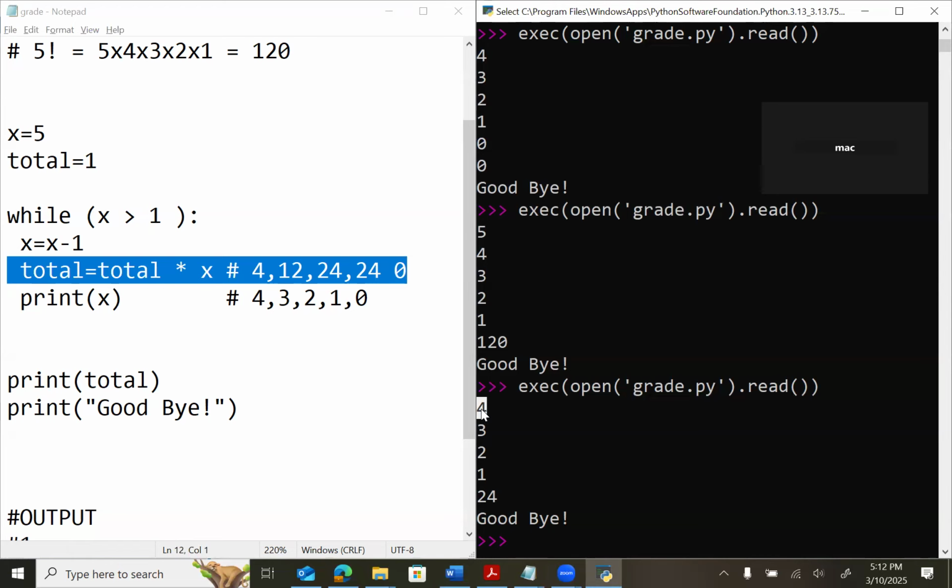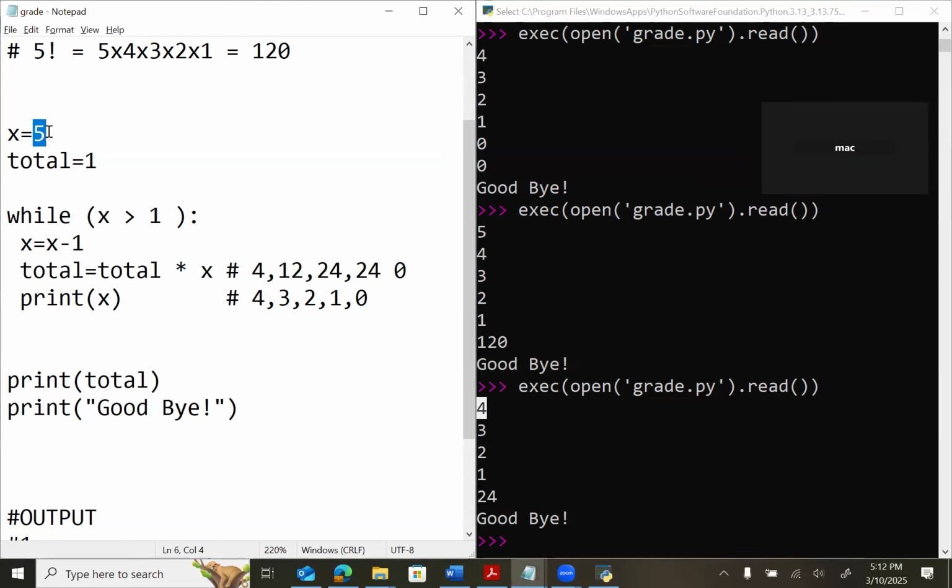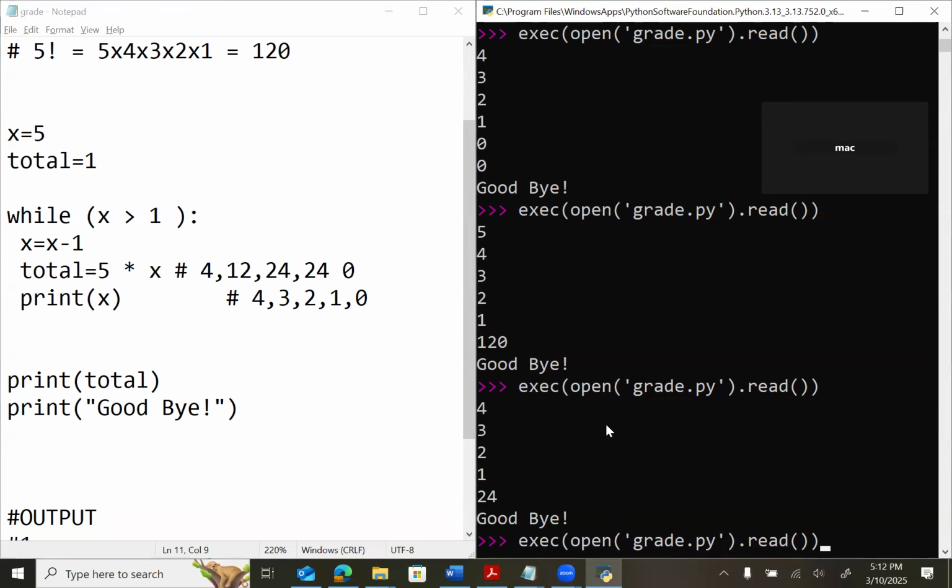So we start from 5, mister. We started from 5. I mean, total equal 5 multiplied by x. Total equal 5? No, this is fine. I meant total equal total multiplied by x. We change it: total equal 5 multiplied by x. You know what will happen? It will be bigger, mister, every time. I don't know. We'll see that.